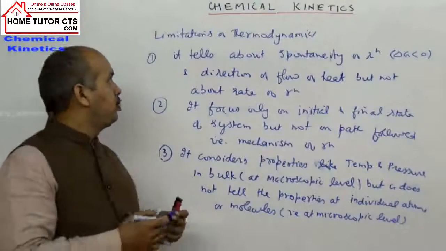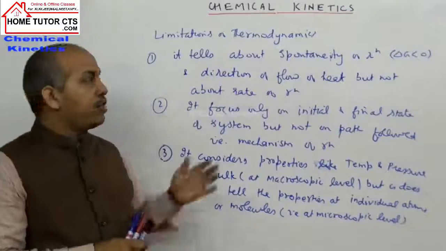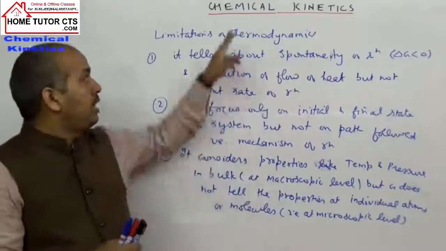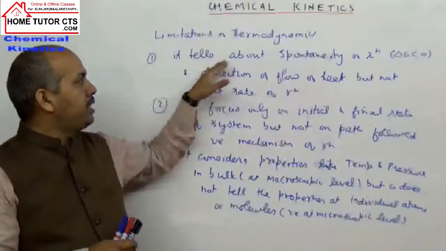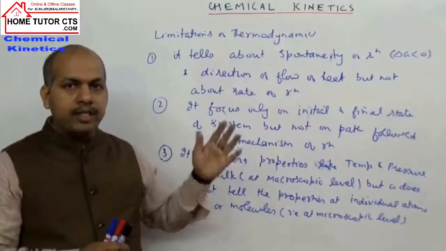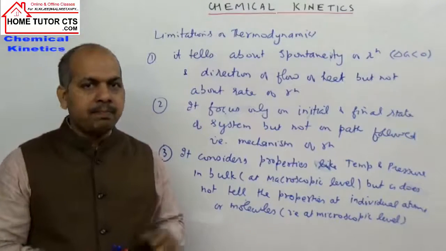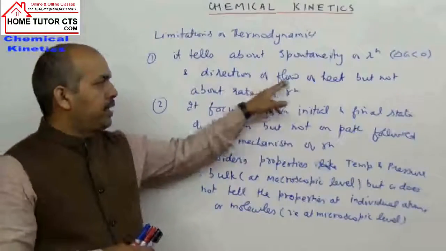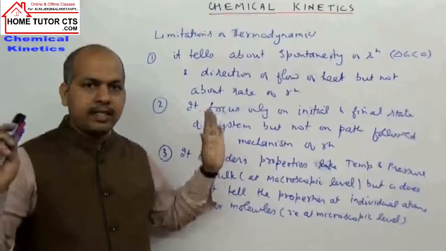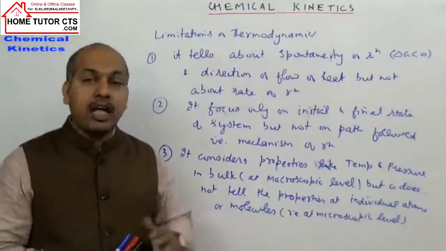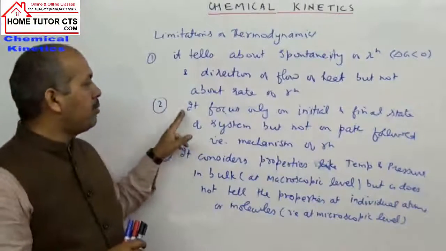So we can summarize that we have some limitations in thermodynamics, and the answers to such questions are given in the topic chemical kinetics. What were the drawbacks? The first drawback is that it tells about the reaction spontaneity, whether a reaction will take place or not, but in how much time it will take place, about that it says nothing. Some reactions are very fast or very slow. It can tell whether a reaction will happen or not, but how much time it takes, it doesn't tell. What does the second drawback say?